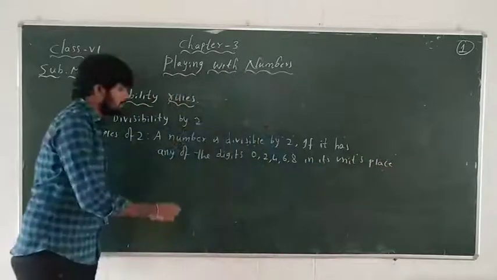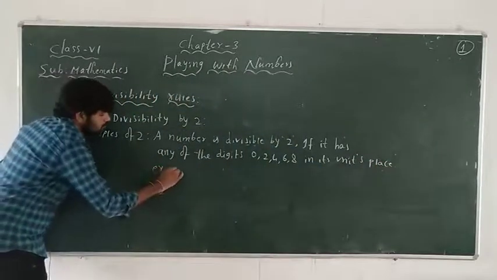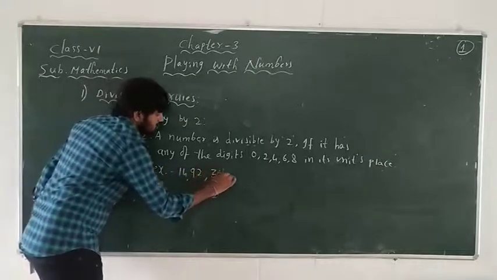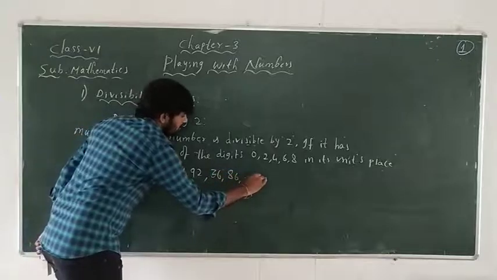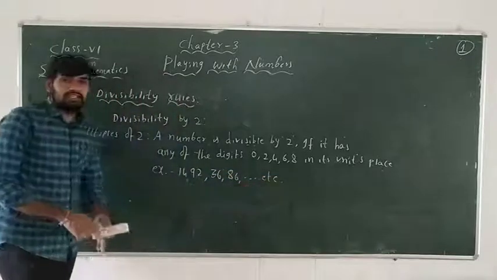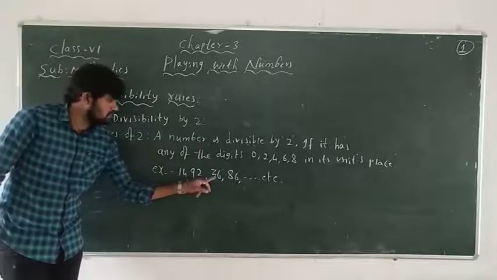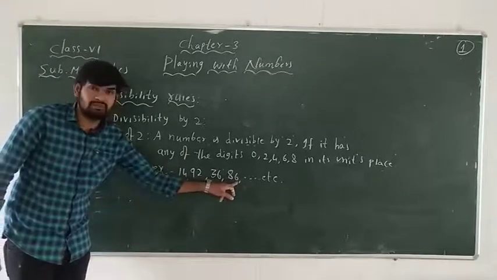So that is the divisibility by 2. Example: 14, 92, 36, 86, etc. Now we can say that these numbers are divisible by 2. Why? Because here the units place is 4, here the units place is 2, here it is 6, and here also the units place is 6.